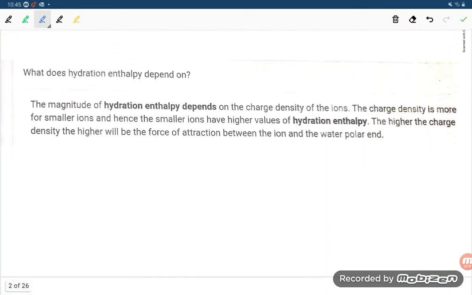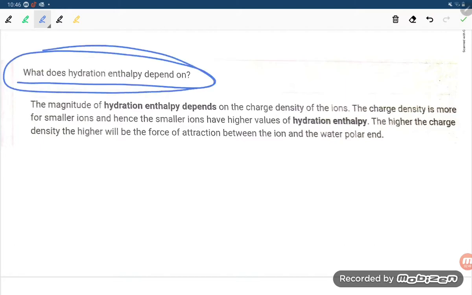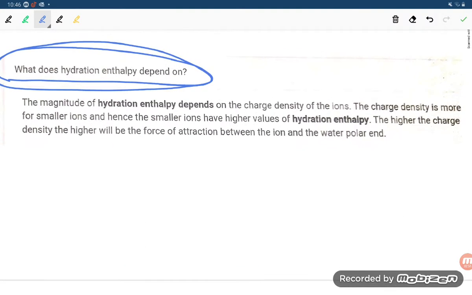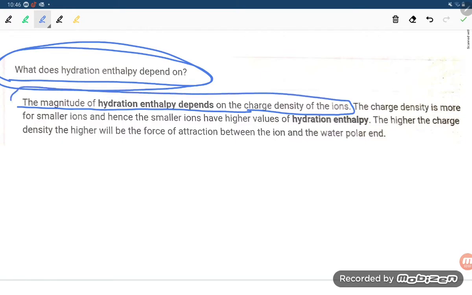Now let us go to another slide, students. What is the slide saying? On what factors does hydration enthalpy depend? Let us understand one by one. The magnitude of hydration enthalpy depends on the charge density of the ion, that is, how much charge is present on the particular ion.